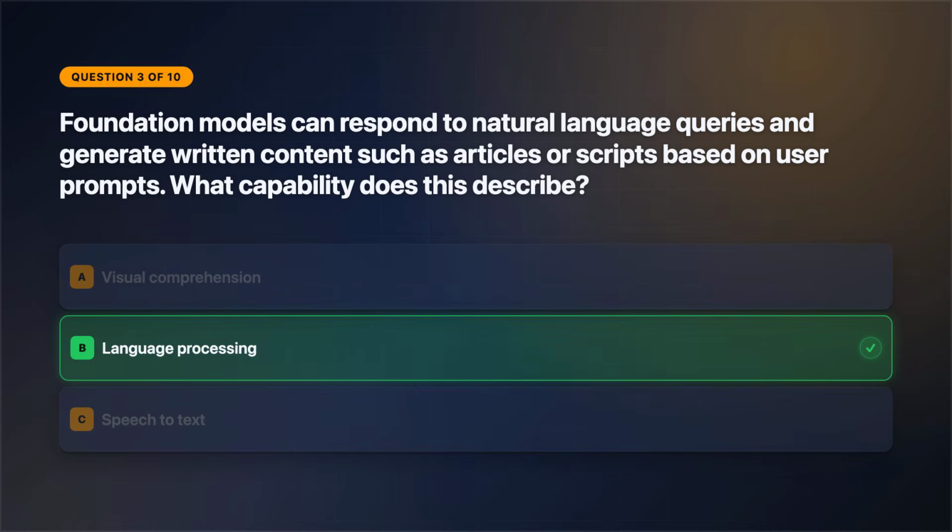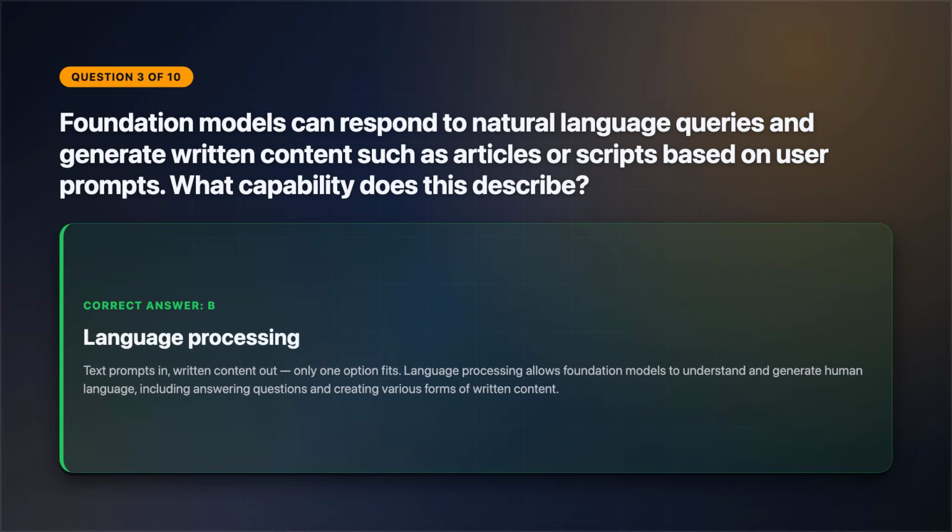The correct answer is option B. Text prompts in, written content out, only one option fits. Language processing allows foundation models to understand and generate human language, including answering questions and creating various forms of written content.